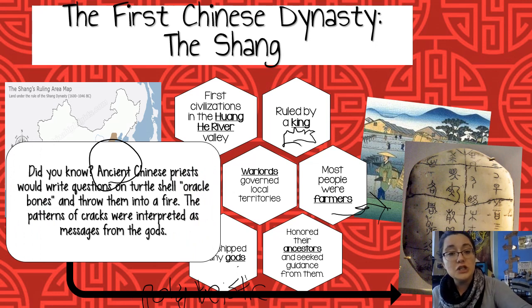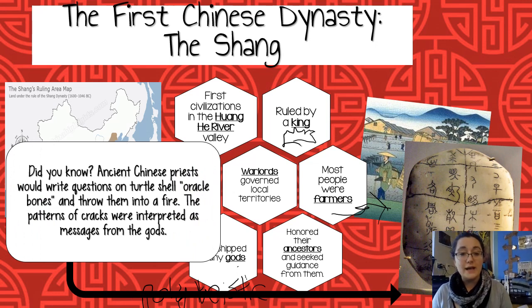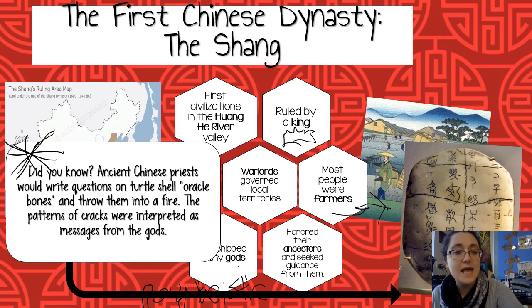And in ancient China, priests would write questions on turtle shell oracle bones and throw them into a fire. And then the patterns of the cracks were interpreted as messages from the gods. Put a star by these oracle bones here. This is a big thing that we are going to be taking a look at. And we're going to learn a little bit more about them in class.